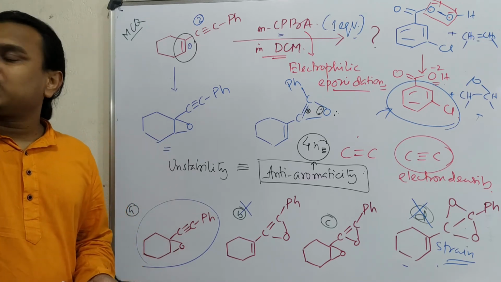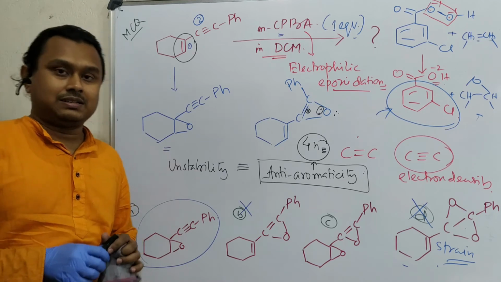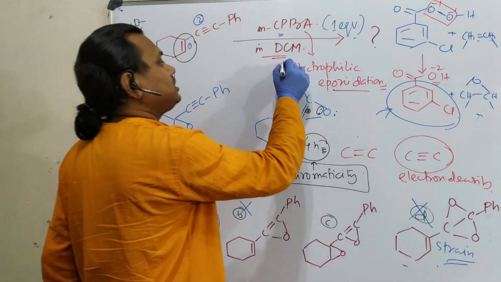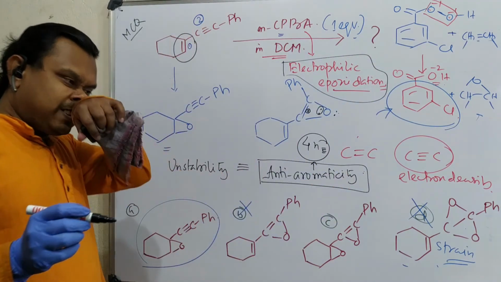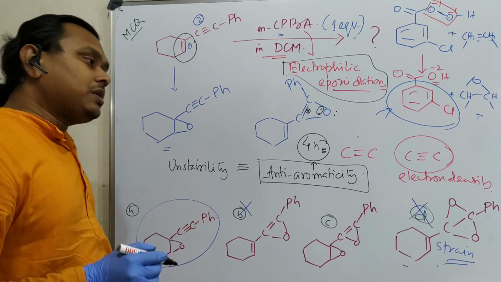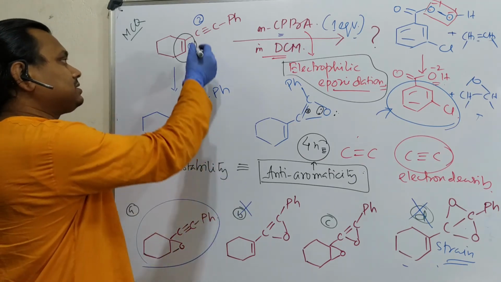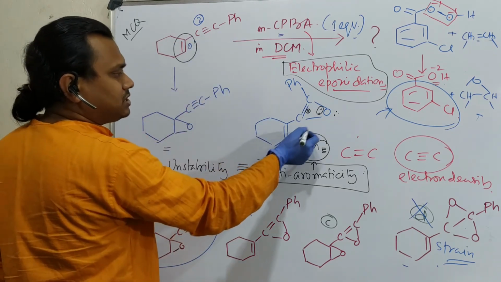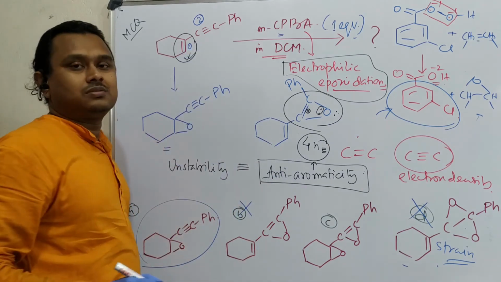Now if this question appears in your exam, how can you solve it in less than 30 seconds? If you need to understand the MCQ case, this is actually nothing but an electrophilic epoxidation reaction. So it epoxidizes. Now the question is, where will it do so? If you can remember, alkene is preferred over alkyne. Otherwise, just think: if it does it here, the product may be anti-aromatic, so not possible. Leave it. This is the answer.